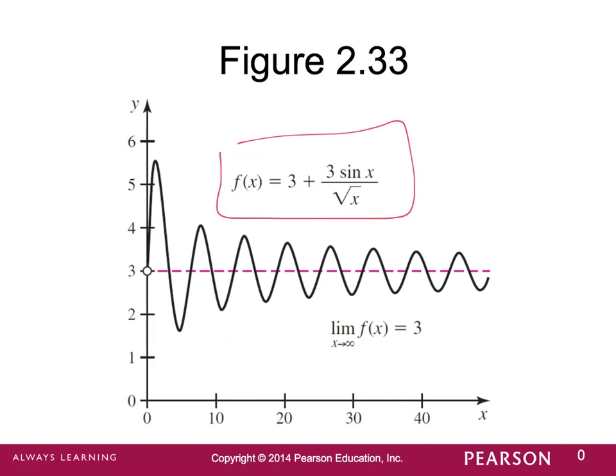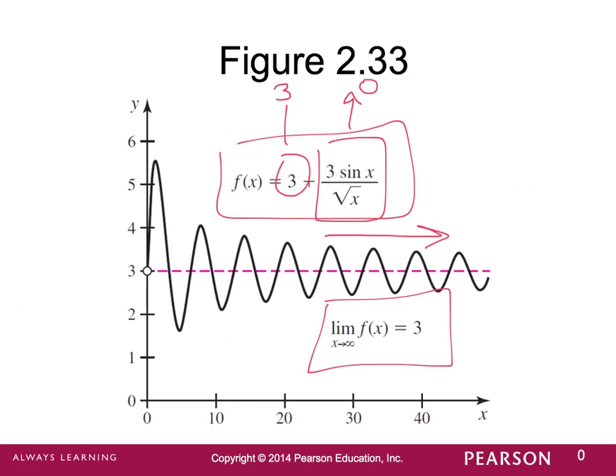And so as we go to larger x, we settle at a value of 3. And we can see this by taking the limit of just 3. Well, the limit of 3 as x goes to infinity is 3, and the limit of 3 sine x over radical x as x goes to infinity is 0. And we're going to look at that analytically a little further in a moment. But if these are our two limits, well then the sum of those two is going to be 3. So as x approaches infinity, the limit of our function is 3.